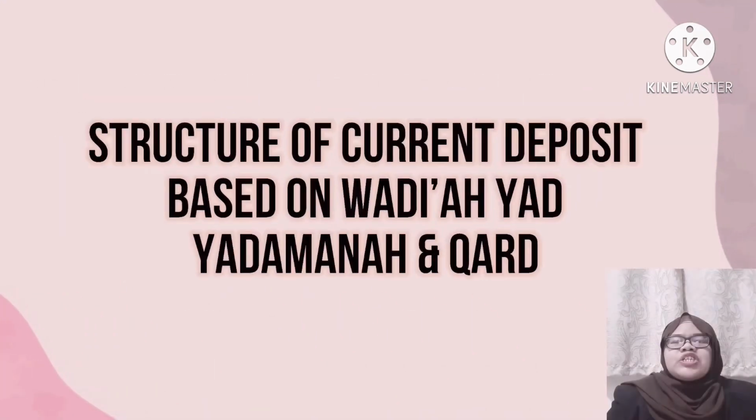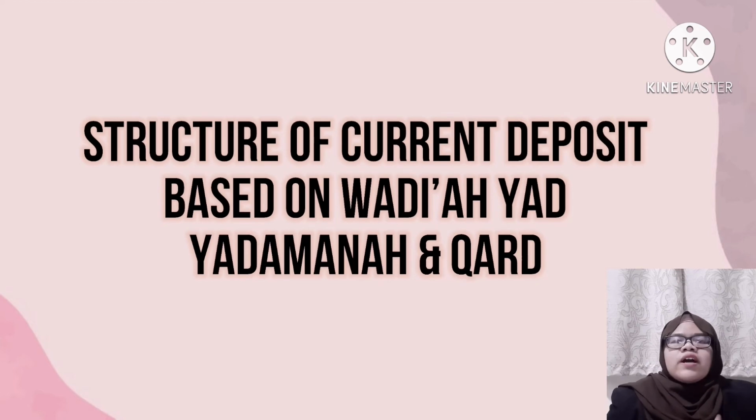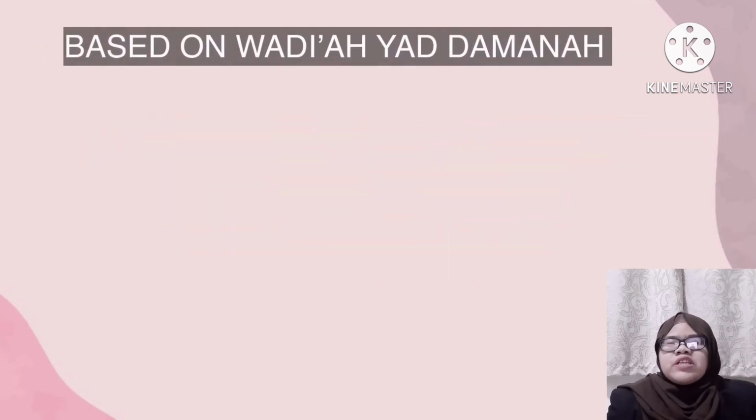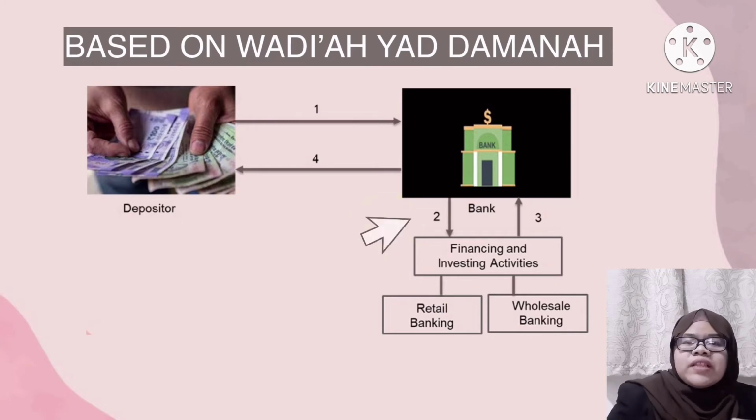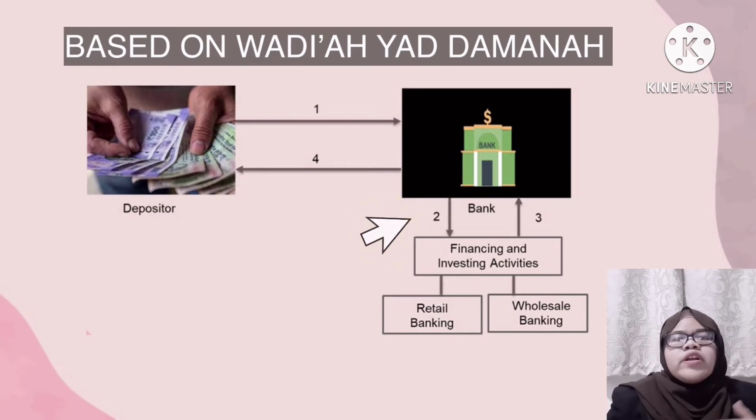So the structures of the current deposit are Wadiah Yad Dhamanah and Qard. First, we look at the structure of Wadiah Yad Dhamanah, where the depositor deposits their money to the bank and the bank is allowed to utilize the fund. The second step is where the bank invests the fund in financing and investment activities through its retail banking or wholesale banking.